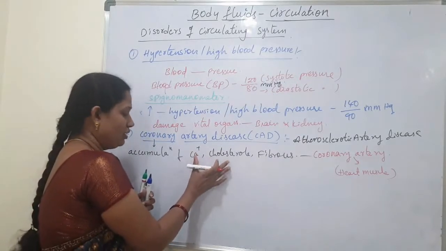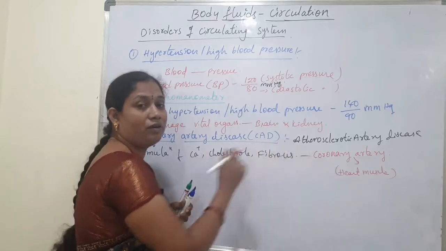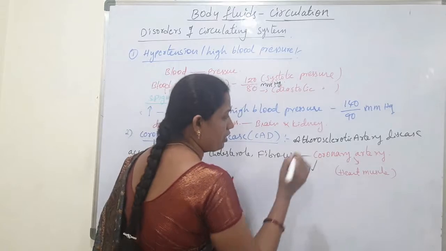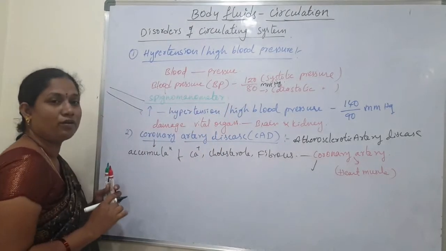Whenever calcium, cholesterol and fibrous tissue accumulate in the coronary artery, what will happen? For example, this is the coronary artery.